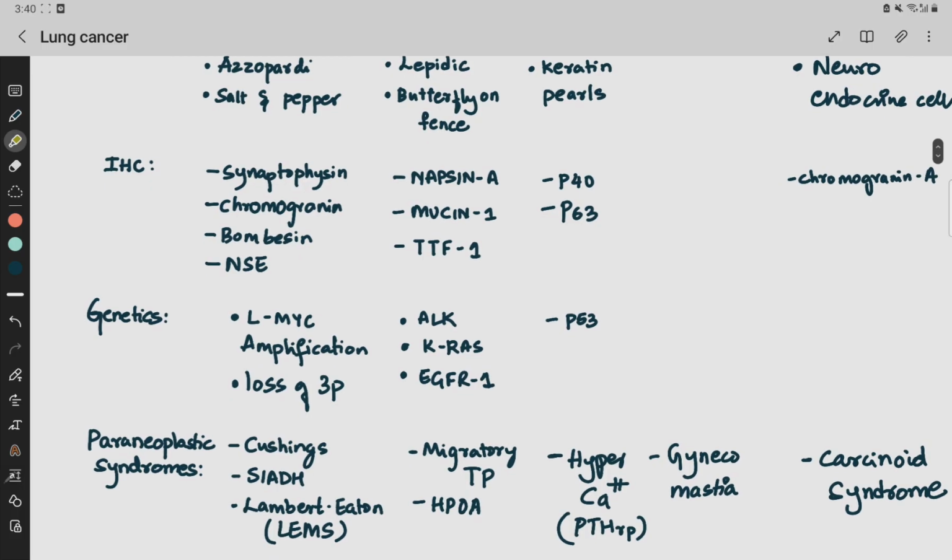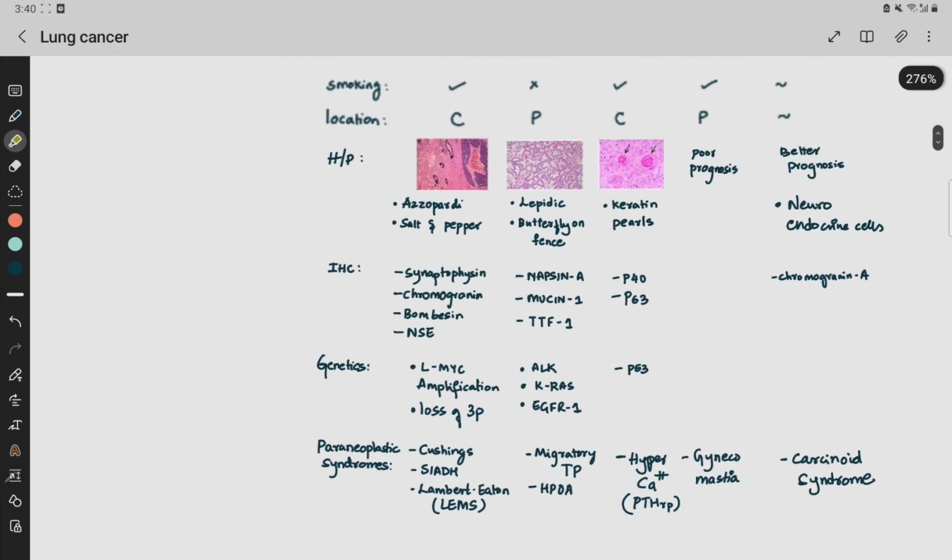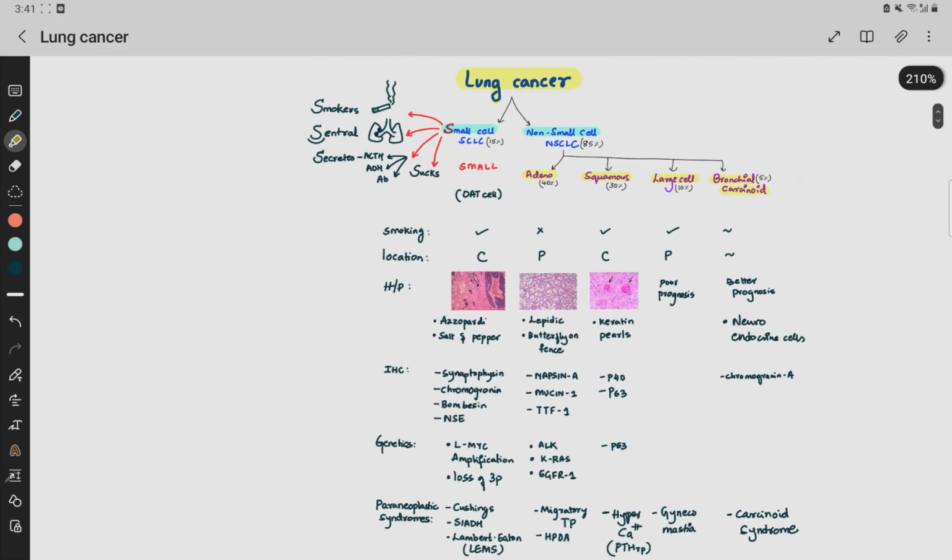Coming to paraneoplastic syndromes associated, as I said, ACTH causes Cushing syndrome, ADH causes SIADH, and Lambert-Eaton syndrome is caused by the antibodies against the presynaptic calcium channels, Lambert-Eaton myasthenic syndrome. And with adeno, we have migratory thrombophlebitis and hypertrophic pulmonary osteoarthropathy. And with the release of PTH-RP in squamous, we have hypercalcemia seen as a paraneoplastic. In large cell, we have gynecomastia, and carcinoid syndrome in bronchial carcinoid. So this is just a bit basic about the lung carcinoma.